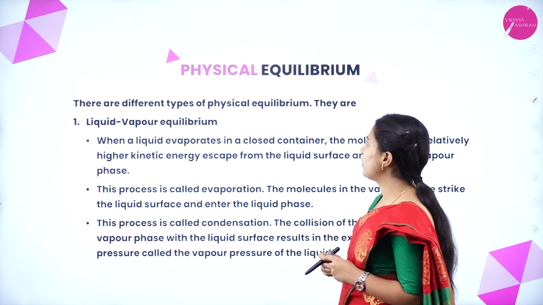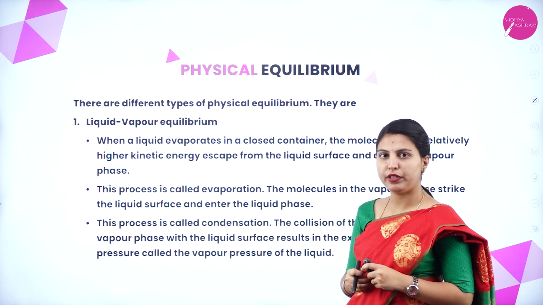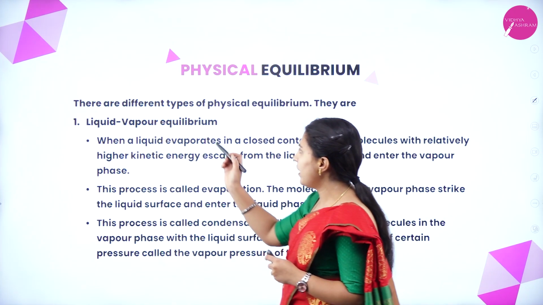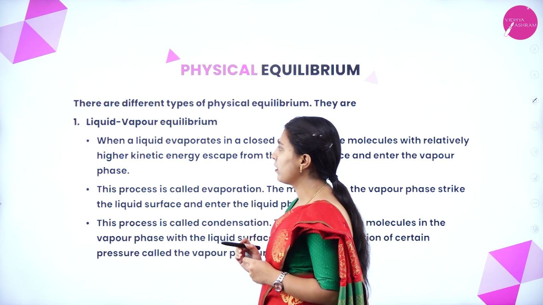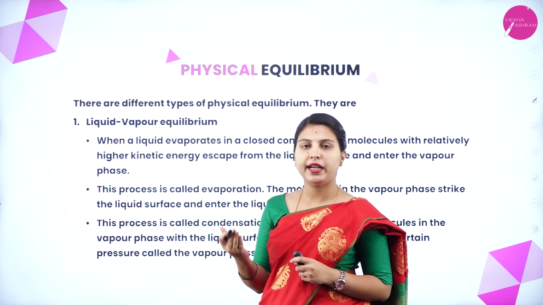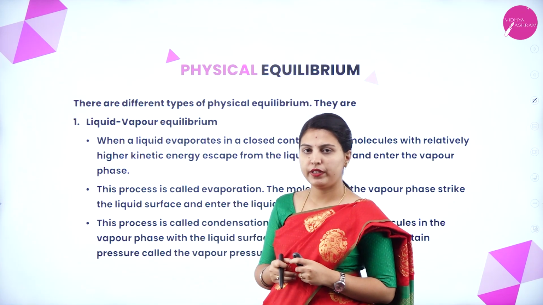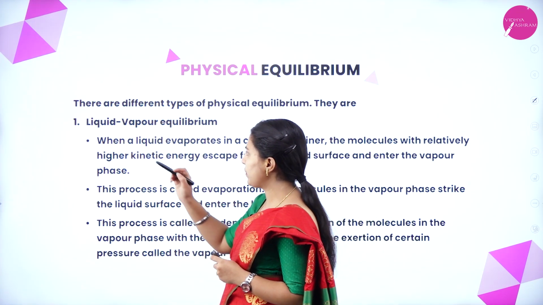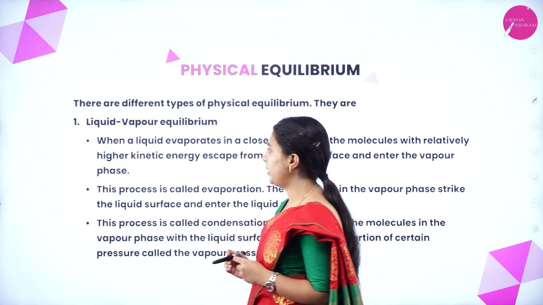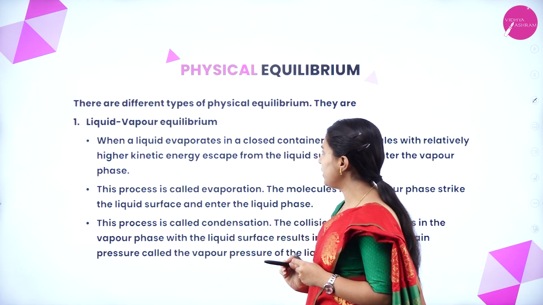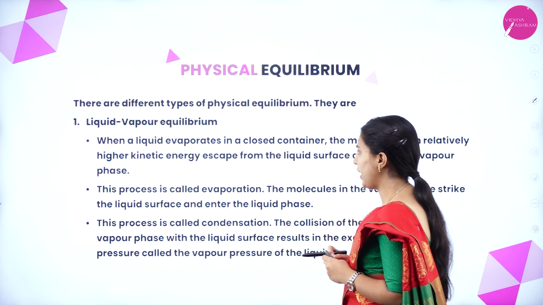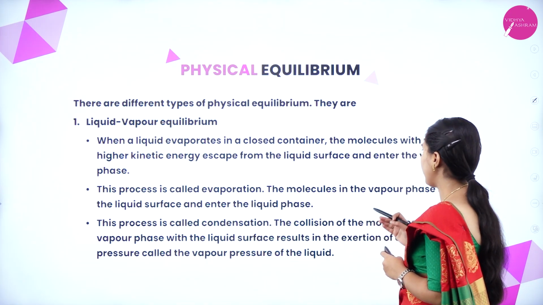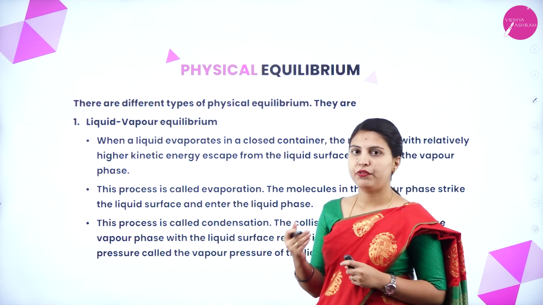We will discuss first what is physical equilibrium, how it will be explained. There are different types of physical equilibrium. They are liquid-vapor, solid-vapor, and solid-liquid equilibrium is also present. First we will see liquid-vapor equilibrium. When a liquid evaporates in a closed container, the molecules with relatively higher kinetic energy escape from the liquid surface and enter the vapor phase.